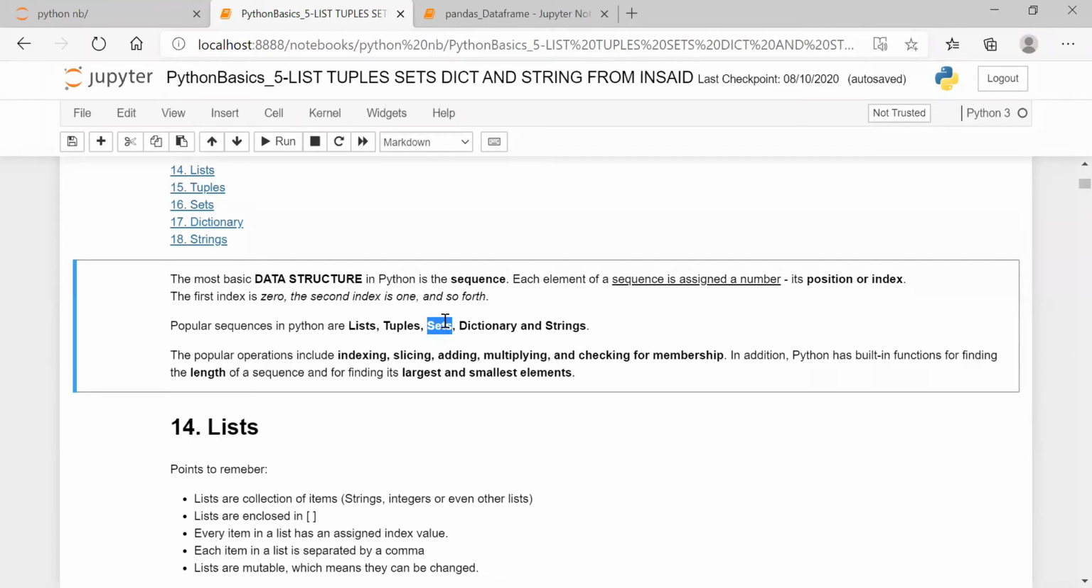That is called mutable. Only the list is mutable, and in the dictionary only the value is mutable, not the key, because a dictionary is a key-value pair. Tuples and strings are immutable, meaning you cannot change them. Is it clear now? Any doubt?